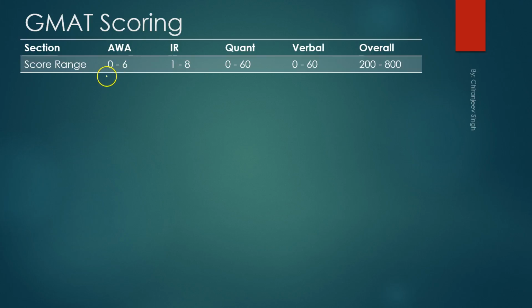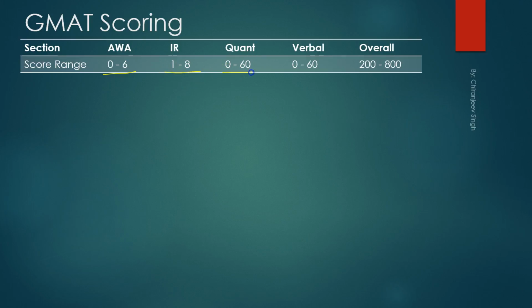In the AWA section, which is the essay section, you can score from 0 to 6 in jumps of 0.5. So you can score 0, 0.5, 1, 1.5 and so on till 6. The maximum score is 6. In IR you can score from 1 to 8 in jumps of 1. So 1, 2, 3, 4, 5, 6, 7, 8.